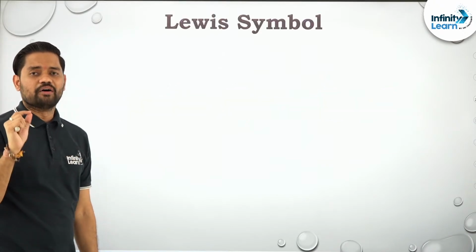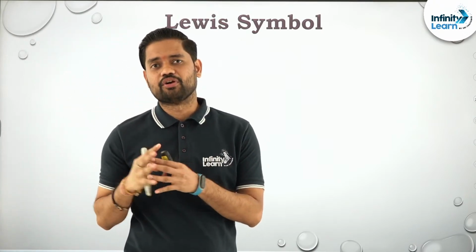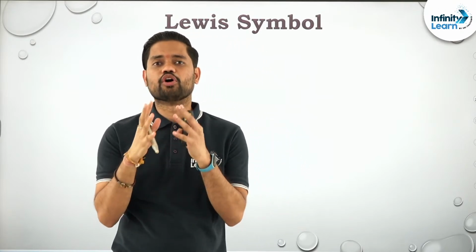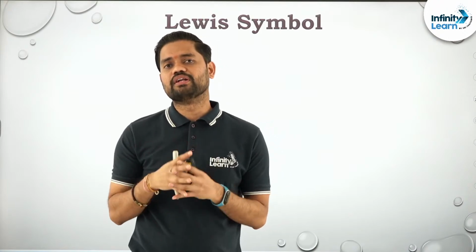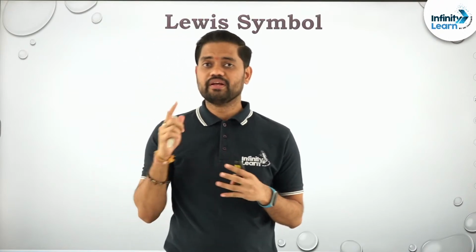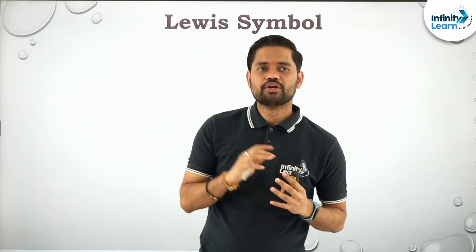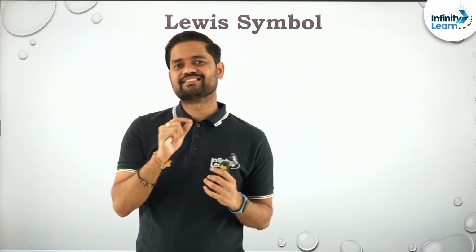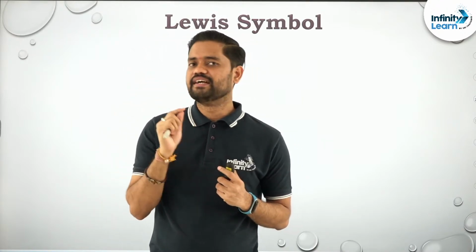First, if you leave the valence shell electrons, all other electrons are known as inner core electrons or core electrons. Okay, apart from valence shell electrons, all electrons are known as what? Core electrons. Second, core electrons plus nucleus is known as kernel, and this kernel is represented with the element symbol itself.